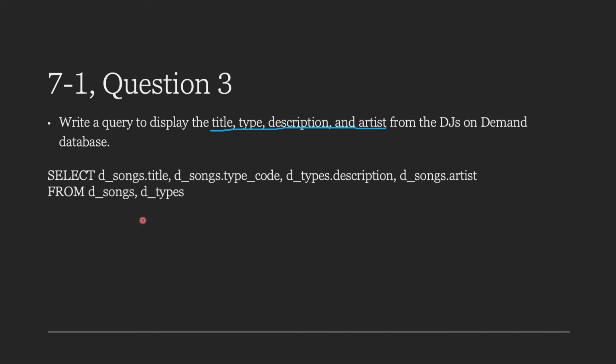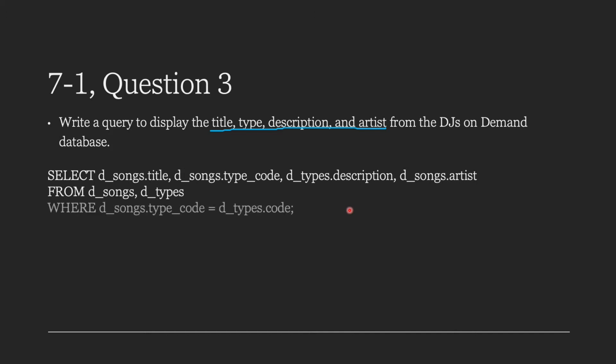Now you'll notice that I labeled with the dsongs.title, dsongs.typecode, dtypes.description, and dsongs.artist. Since we are using two different tables, we need to note which table this is coming from. So we need to know the title is coming from dsongs and the description is coming from dtypes, and so on. And then of course we're selecting from the dsongs and dtypes tables.